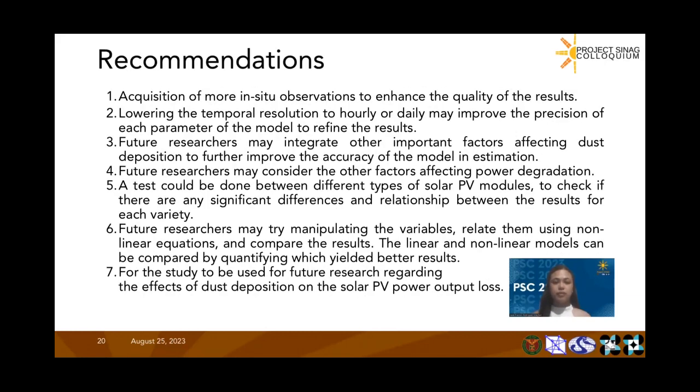From the findings and conclusions, the following recommendations were suggested: to acquire more in situ observations, to lower the temporal resolution to hourly or daily, for future researchers to integrate other important factors affecting dust deposition and also consider other factors affecting power degradation, to do a test between different types of solar PV modules, for future researchers to try manipulating the variables and relate them using nonlinear equations, and for the study to be used for future research regarding the effects of dust deposition on the solar PV power output loss.